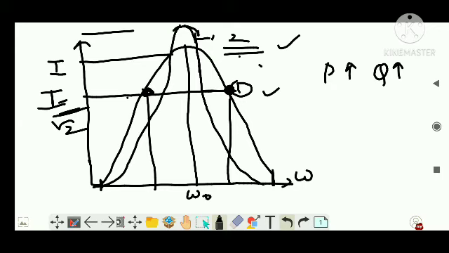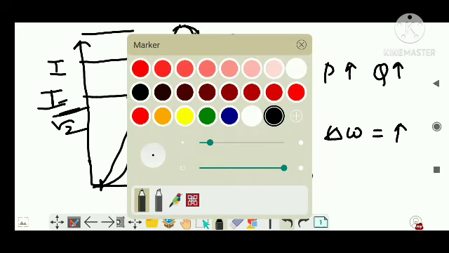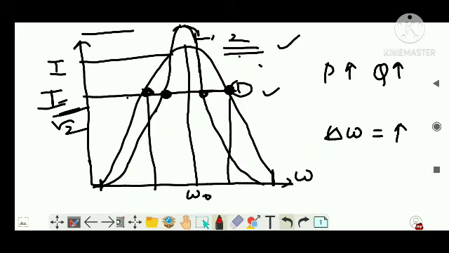The difference between omega 1 and omega 2, that is delta omega, is, let's say, larger. Why? Let's say for this one, having the sharper section, let's take another color, then it will be easier for you guys. This one, see, here delta omega is less, right?